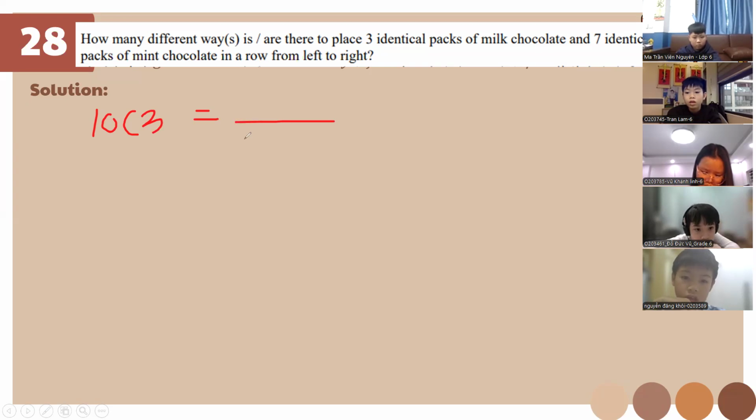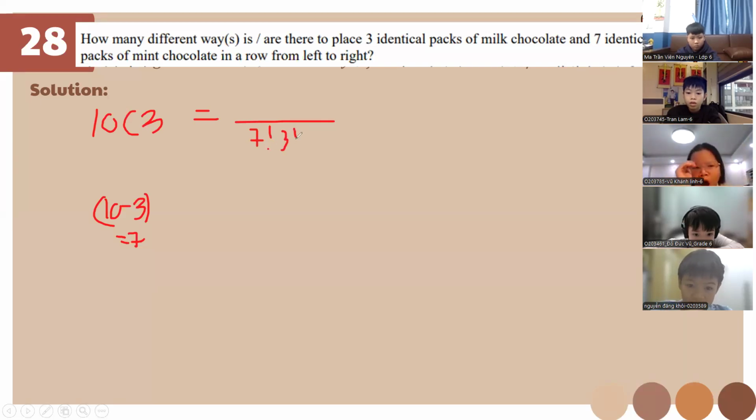Given that 10 minus 3 is equal to 7, we'll have here 7 factorial over 3 factorial times 10 times 9 times 8 times 7 factorial.